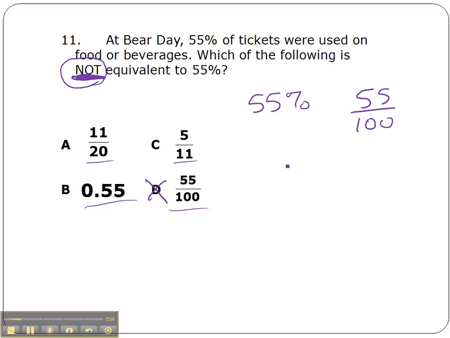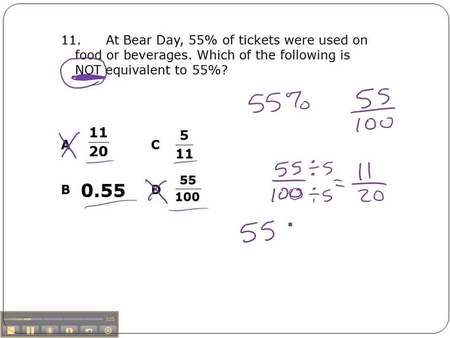If I took 55 over 100 and simplified it, I'm looking for a common factor that I can divide both of these numbers by. Using divisibility rules, I see 55 ends in a 5 and 100 ends in a 0, so I know I can divide by 5. 55 divided by 5 is 11. 100 divided by 5 is 20. So 11/20 is answer choice A, so we can rule that out. So it has to be B or C.